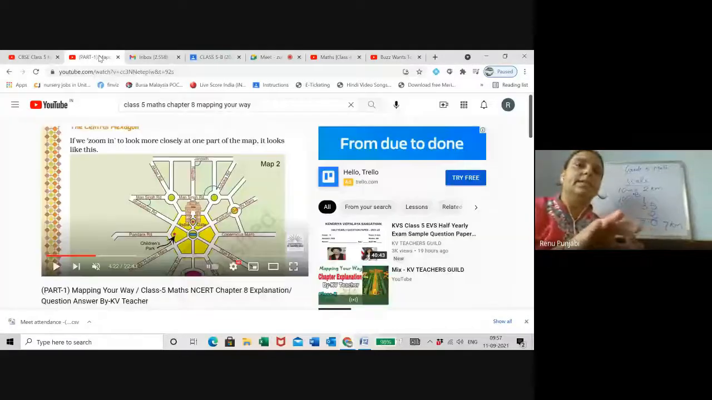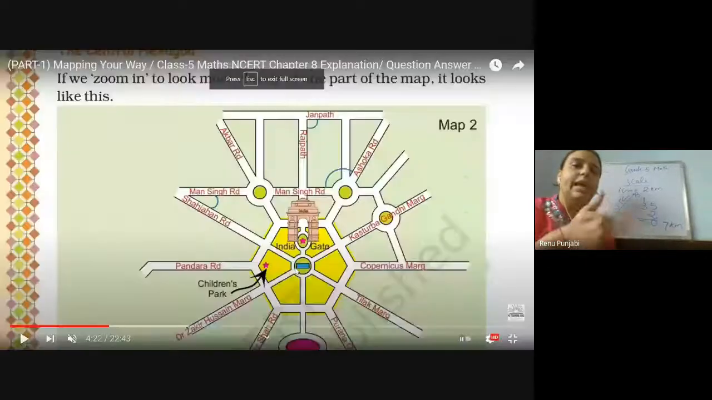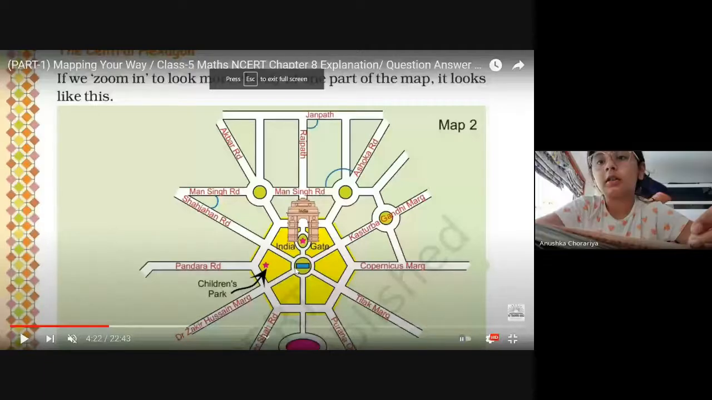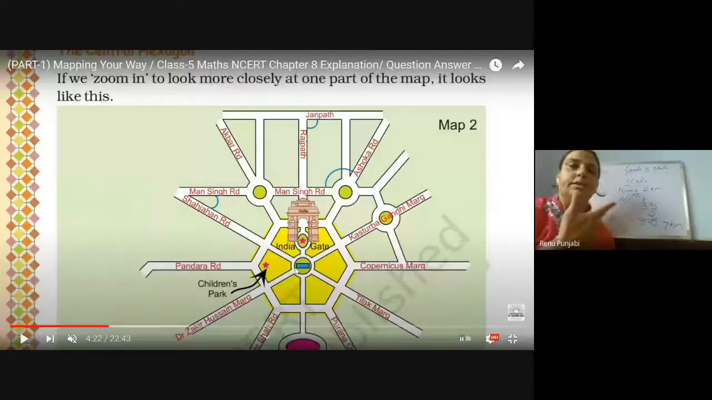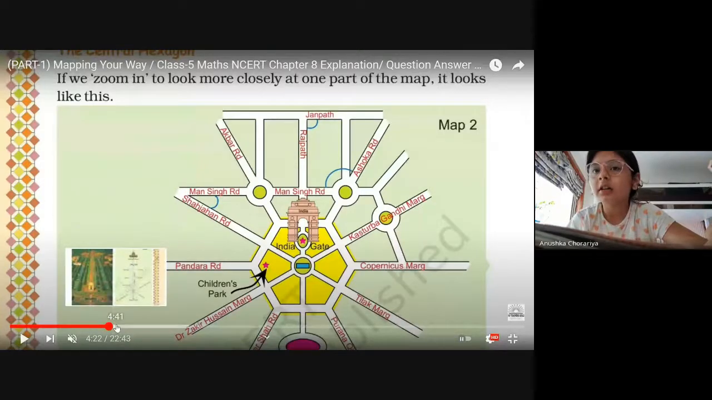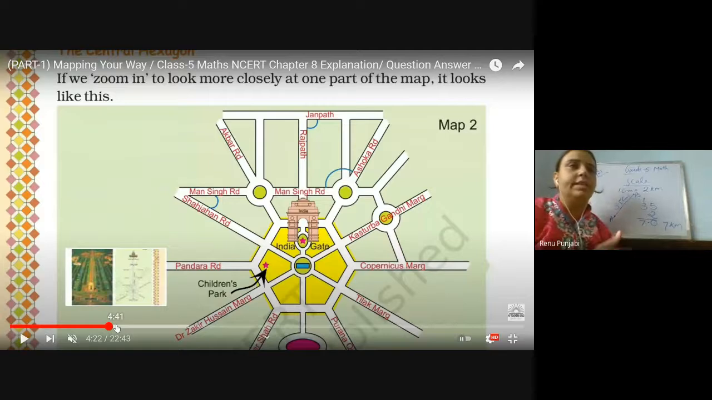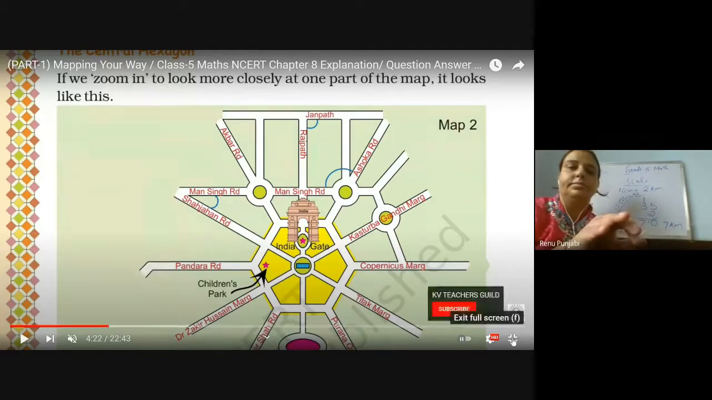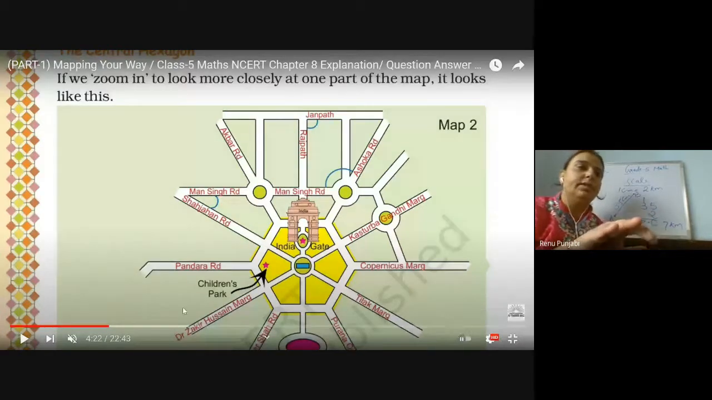This is the hexagon, and when we discussed the triangle, three-sided figure, quadrilateral, four-sided figure, pentagon, five-sided figure, hexagon, six-sided figure. Why am I revising this? Because here the shape is a hexagon. So I am revising the four-sided figure, the quadrilateral. Whether it's a square or a rectangle, it all comes in the quadrilateral.